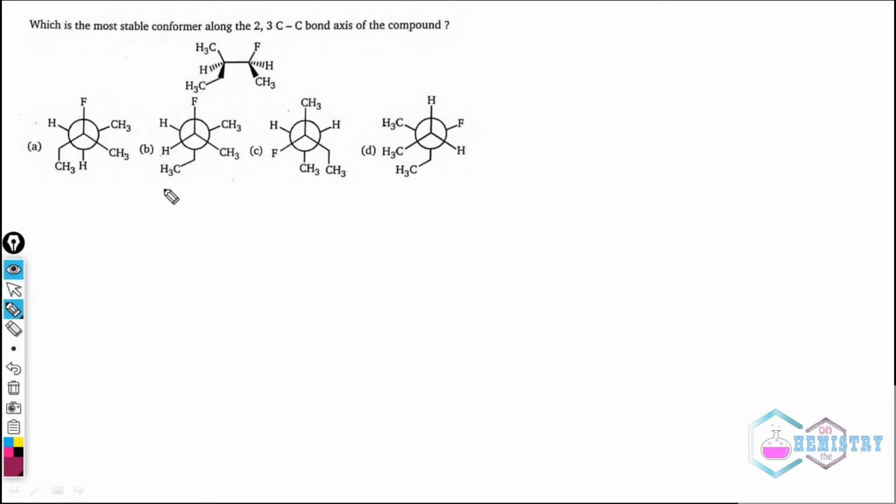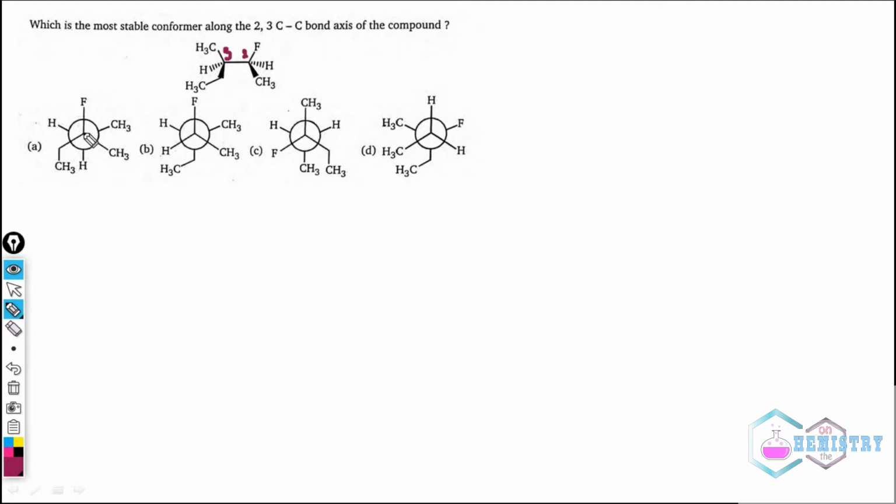Now this question is a little bit tricky or complicated if we see it, but actually it is not. It is asked which one will be the most stable conformer. So we can see here in this carbon, this is the second carbon and this is the third carbon. In the second carbon there is fluorine, 1 CH3 and 1 H, and in the third carbon there is a CH2CH3, a CH3 and an H. So the second carbon has 1 fluorine, 1 methyl, 1 hydrogen.